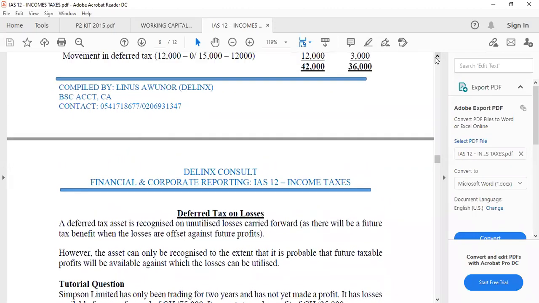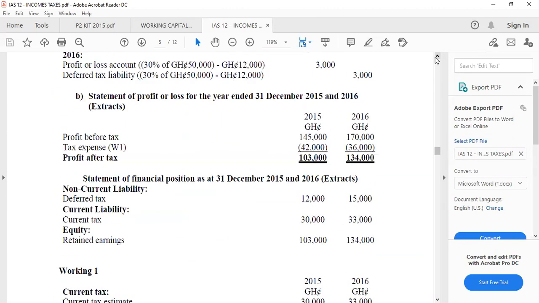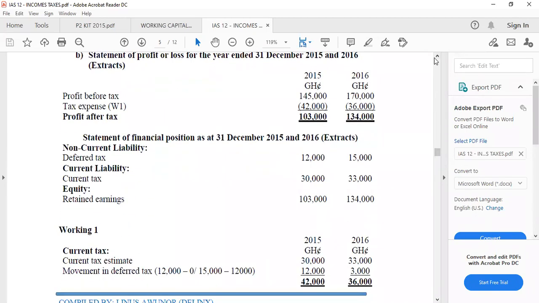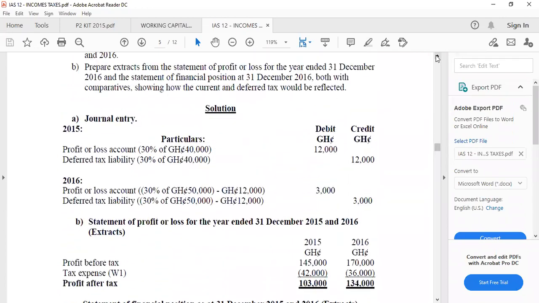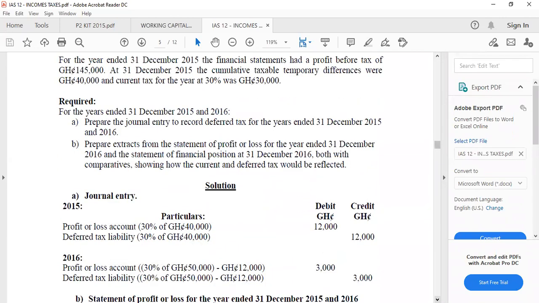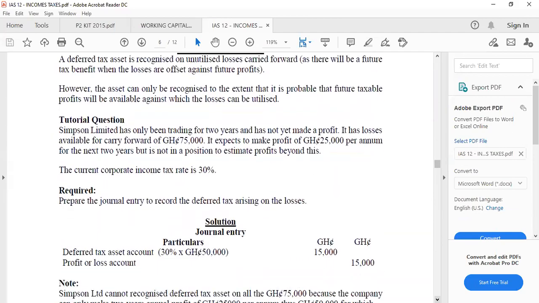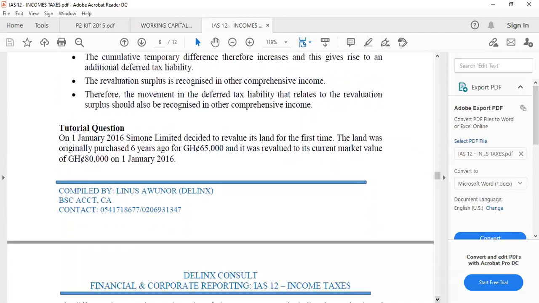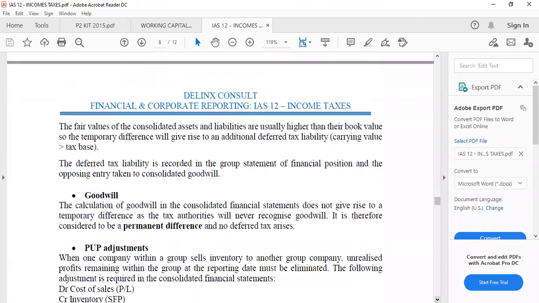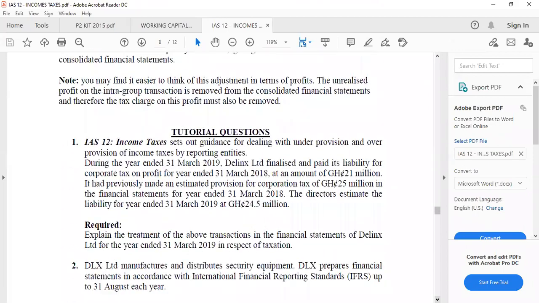Okay. Before I continue, deferred tax is adjusted against current tax. If the deferred tax is increasing, it means that you pay more, so you go and add it to the current tax. Let me pick a question that there is no solution to, so that we move on.